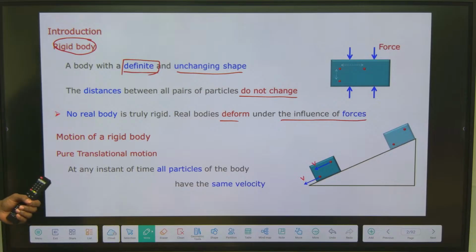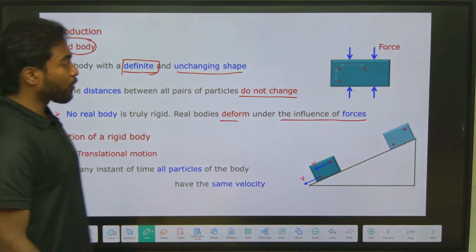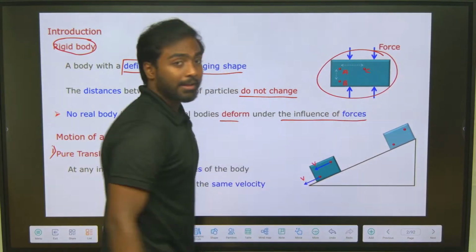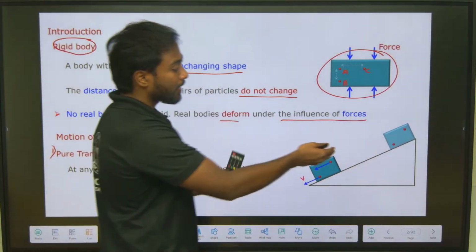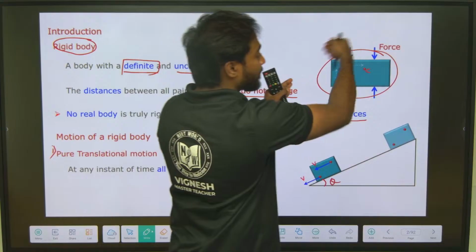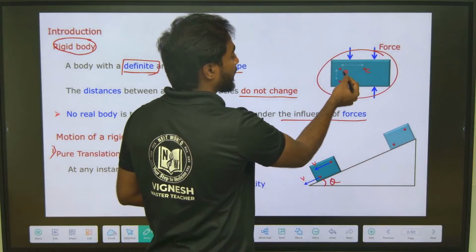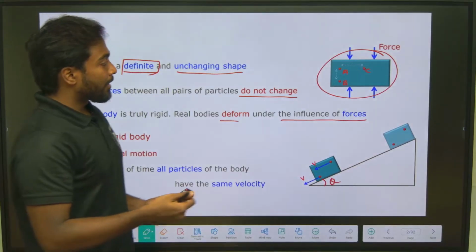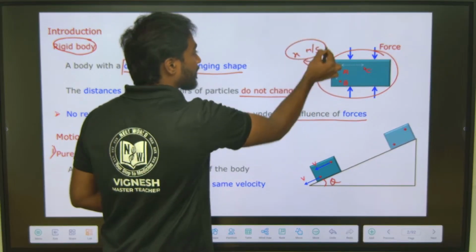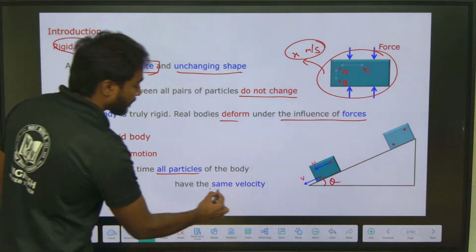The first one is pure translation. At any instant of time, all particles of the body have the same velocity. Take a body with particles A, B and C, and keep it on an inclined plane having an angle theta. The system has some velocity x. What is the velocity of points A, B and C? It is x meters per second for all of them. At any instant of time, all particles of the body have the same velocity.